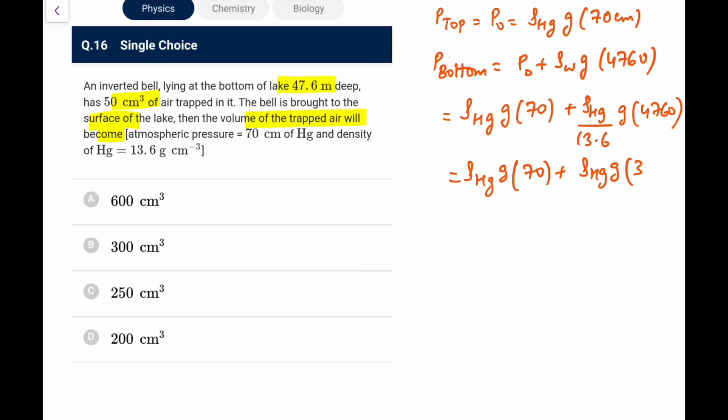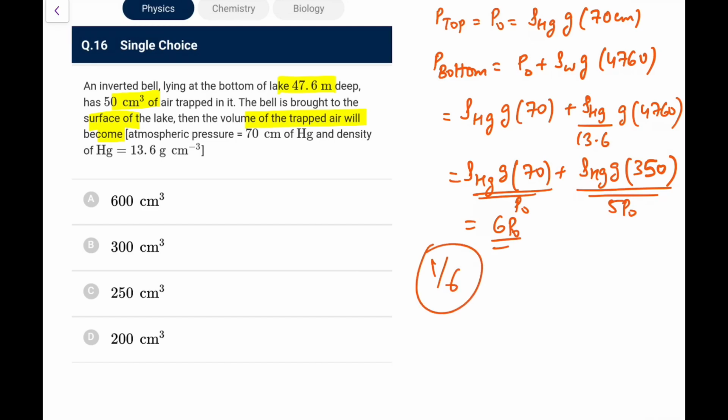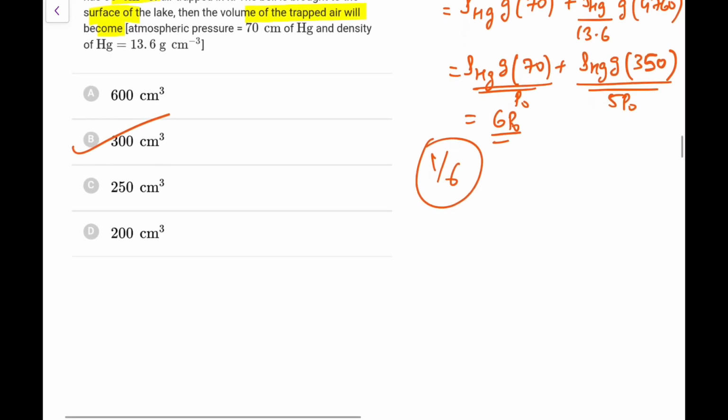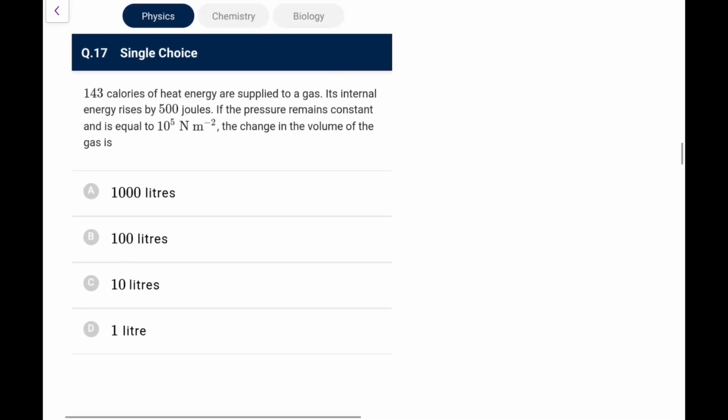So if you simplify it, it basically comes out as 350. Okay, I have just calculated it, it comes out as 350. That means if this is P naught, this is 5 times P naught, so this is 6 P naught. That means the pressure at the bottom was 6 times P naught, and when it comes up, the pressure has become 1/6, so volume will become 6 times, that will become 300 centimeter cube. You can directly go for it. So just remember this factor and you can solve.